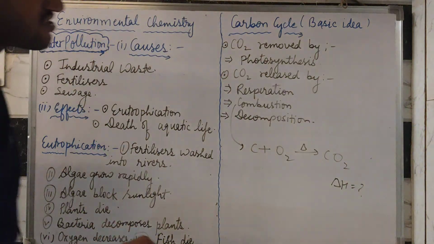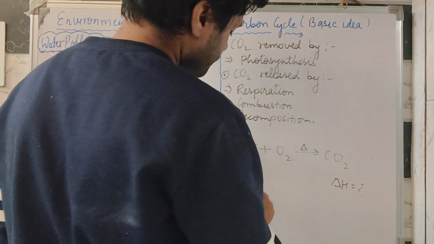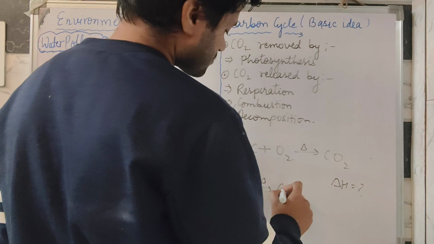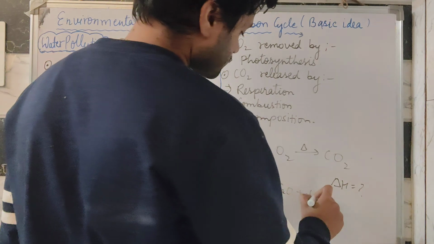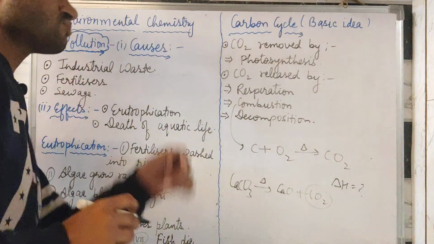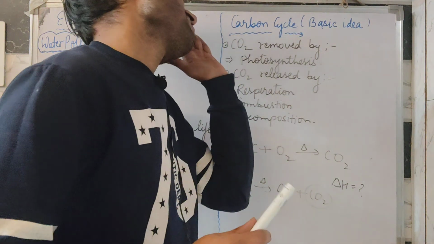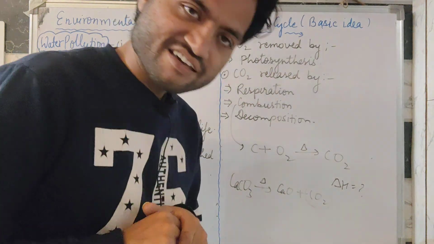And decomposition: when we decompose a substance like limestone, CaO plus CO2 is produced. These are the phenomena in which CO2 gas is released, as discussed in the carbon cycle.